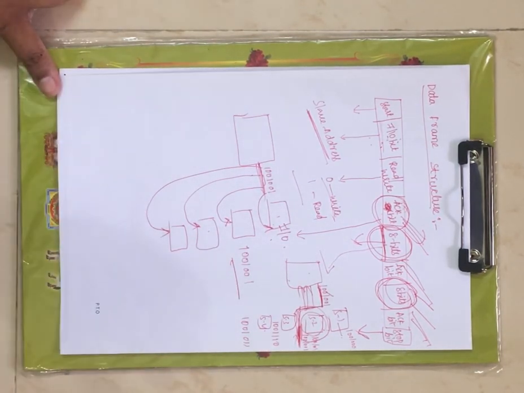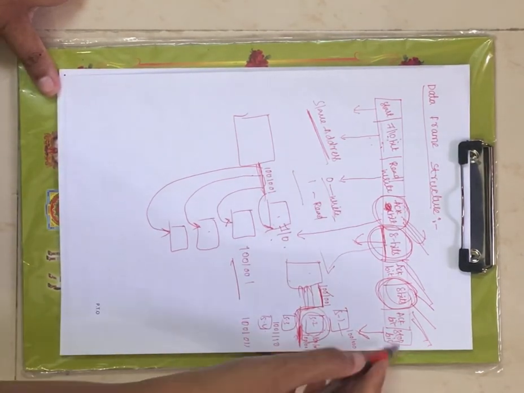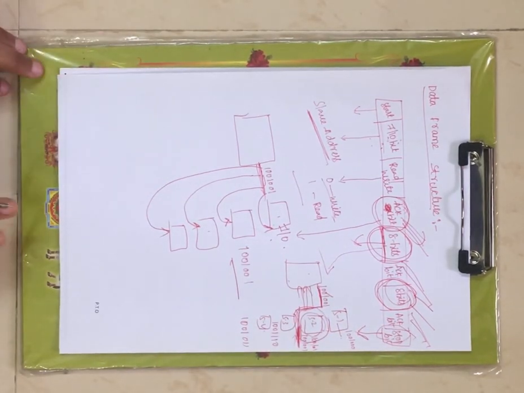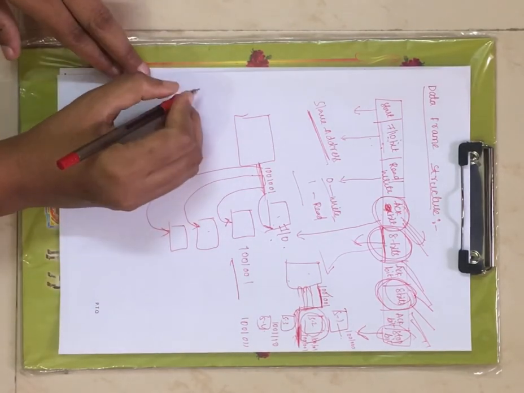Once the total data has been communicated between master and slave, a stop bit is formed, right? Now what does it indicate? Stop of communication.